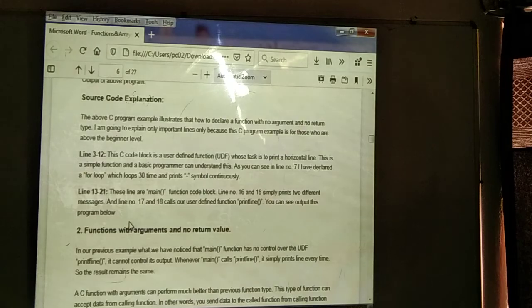Means we are going to be printing the two messages, and lines 17-18 call the user defined function. Means here we are going to be calling the print line function how many times? 2 times. You can use the output as shown below. Already we have seen it should display the underline.